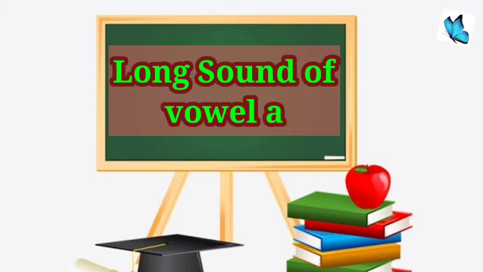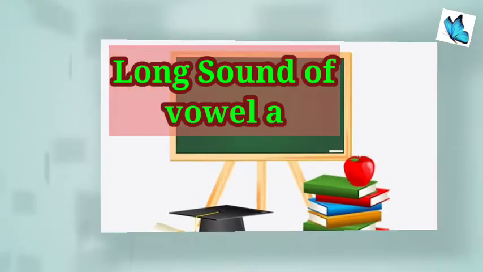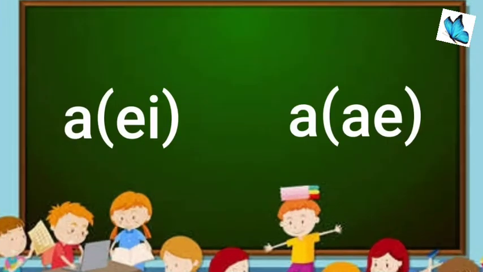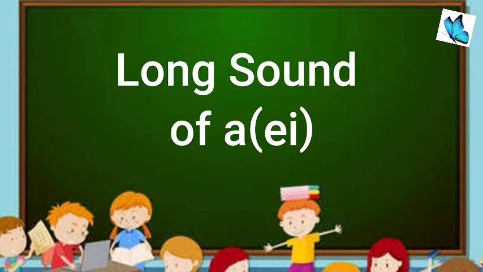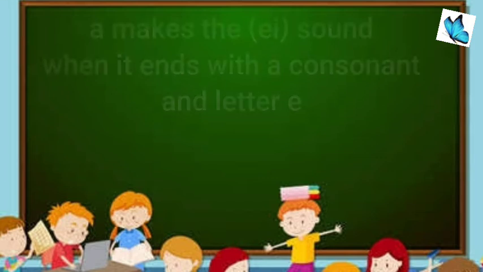Long sound of vowel A. Alphabet A has two sounds, long sound and short sound. Long sound of A is "ay" and short sound of A is "a". Today we are going to talk about long sound of A.